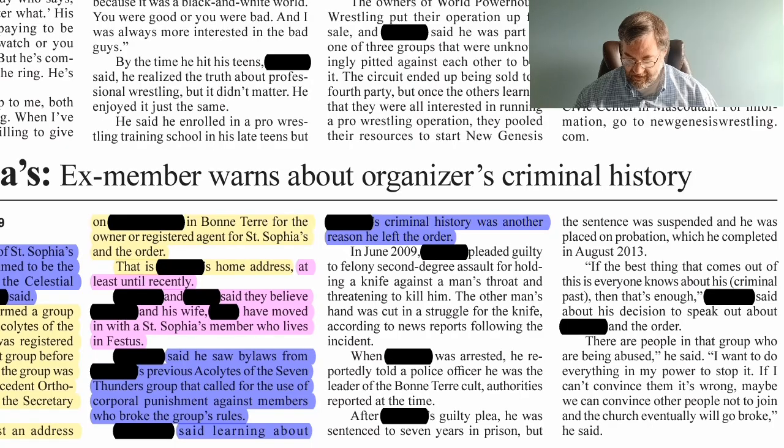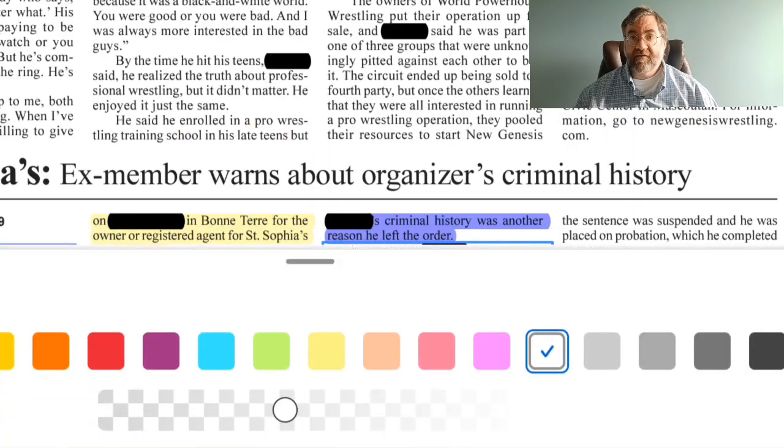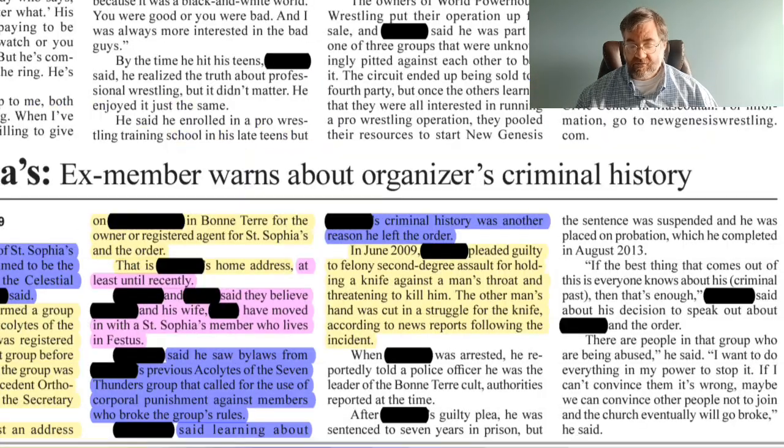In June 2009, Blank pleaded guilty to felony second-degree assault for holding a knife against a man's throat and threatening to kill him. The other man's hand was cut in the struggle for the knife, according to news reports following the incident. Well, that seems very specific with dates and actual guilty pleas and stuff. That's something that we can potentially, hopefully, verify. So we'll go ahead and mark that as a potential verifiable fact, and we'll highlight that in yellow.